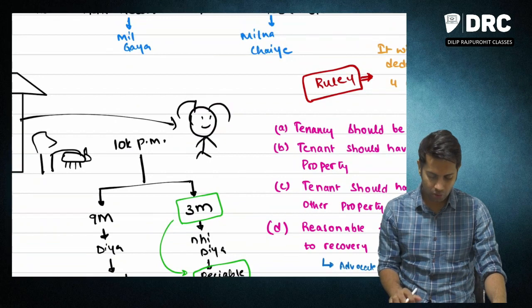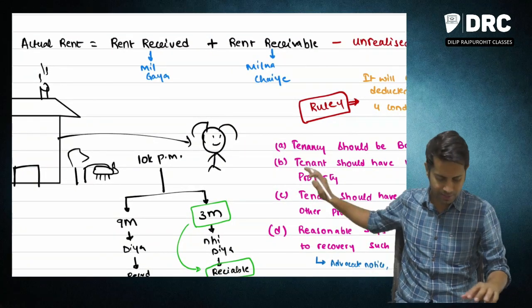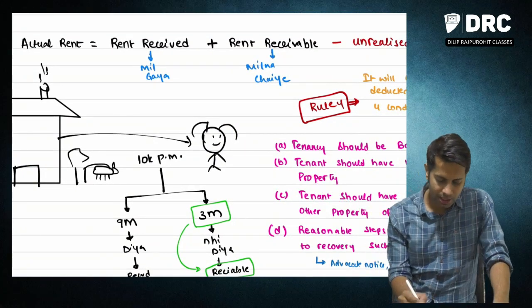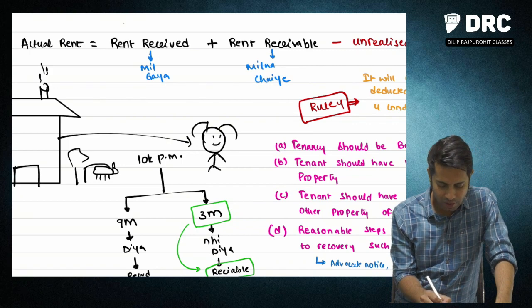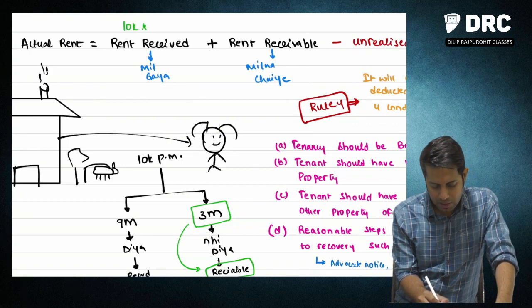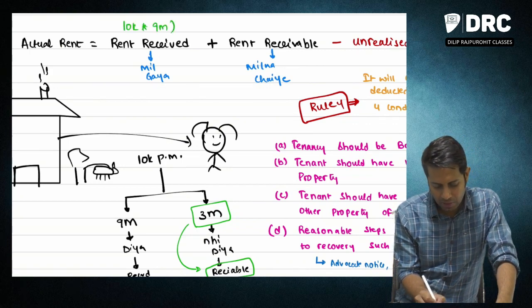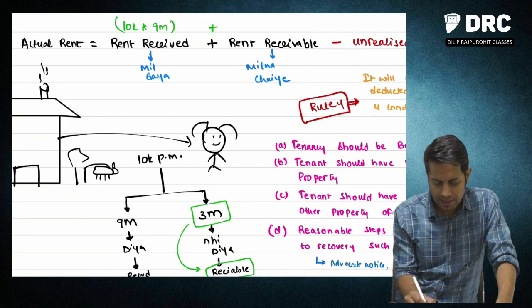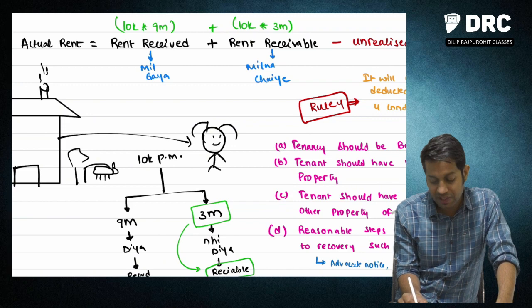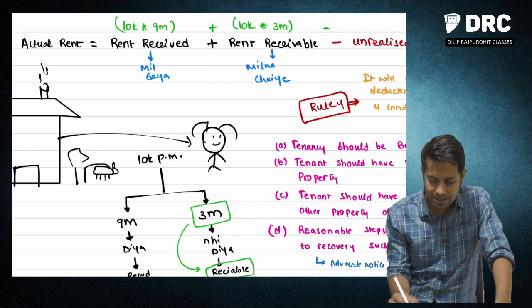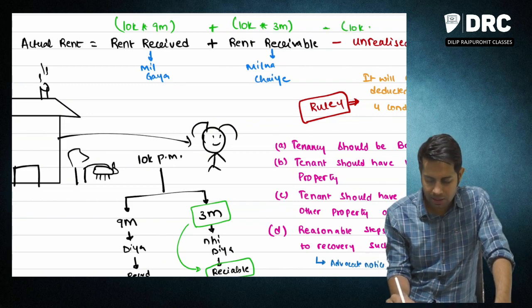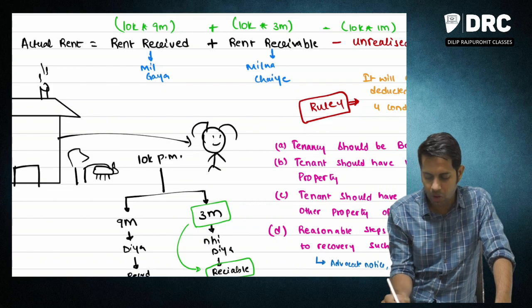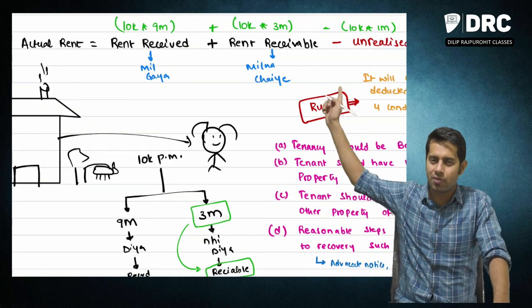So how am I going to take, sir? In this particular example, what will be my actual rent? Your actual rent will be 10,000 into 9 months because it is received, plus 10,000 into 3 months which is receivable, minus 10,000 into 1 month, because this 1 month's rent he is never going to pay me.